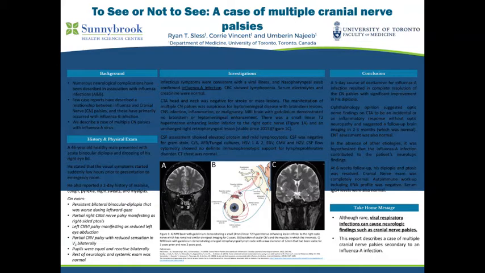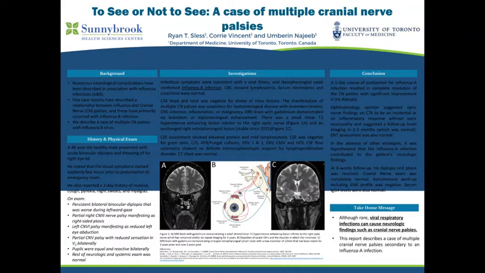A 46-year-old healthy male presented to the hospital with acute binocular diplopia and drooping of his right eyelid. He stated that the visual symptoms started suddenly a few hours prior to presentation to the emergency room, and came on suddenly when he woke up. He also reported a 2-day history of malaise, cough, pyrexia, night sweats, and myalgias.